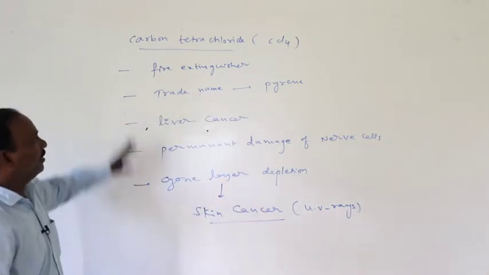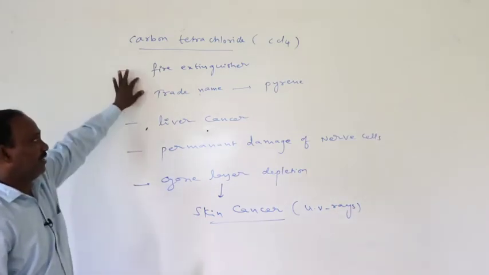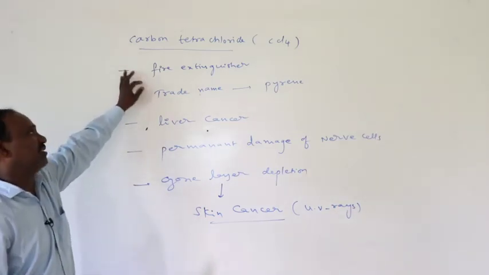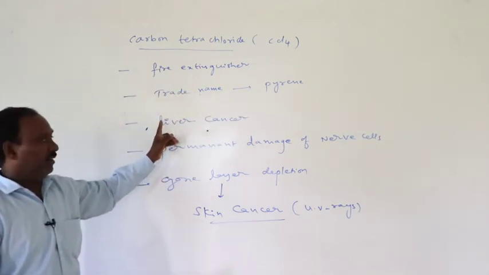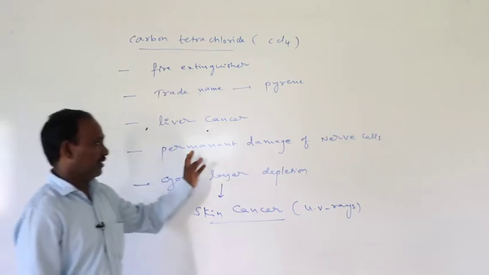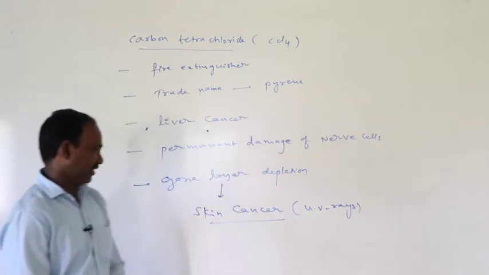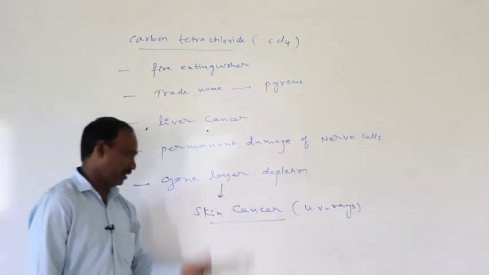These are the important uses of carbon tetrachloride. It is used in fire extinguishers, and its trade name is pyrene. It causes liver cancer, permanent damage of nerve cells, and ozone layer depletion.